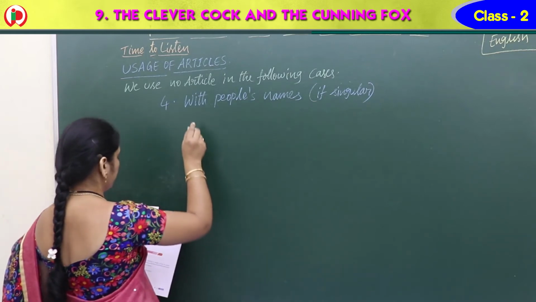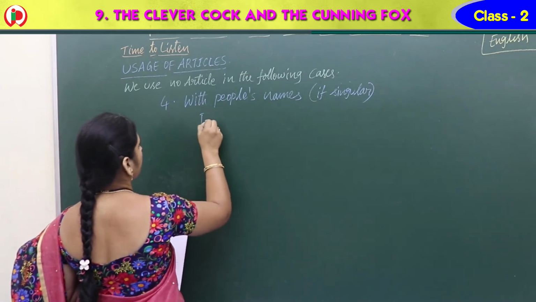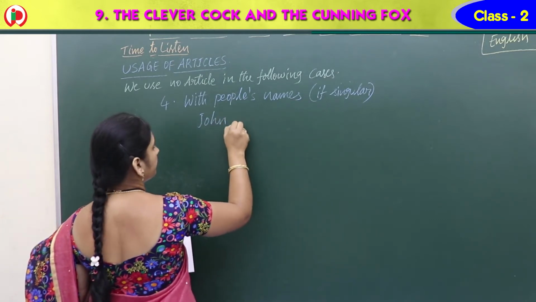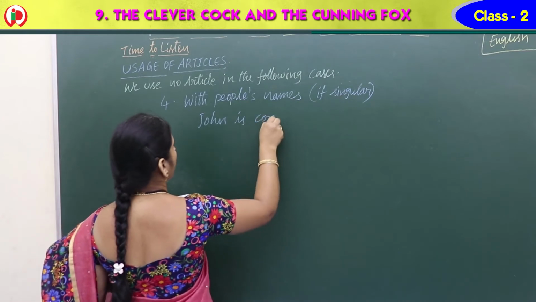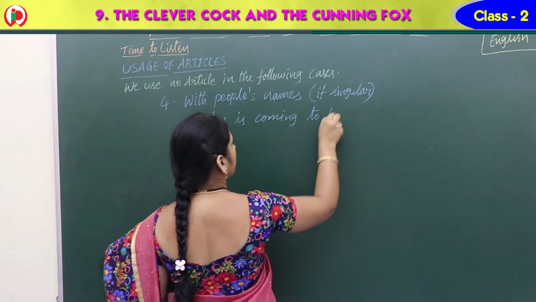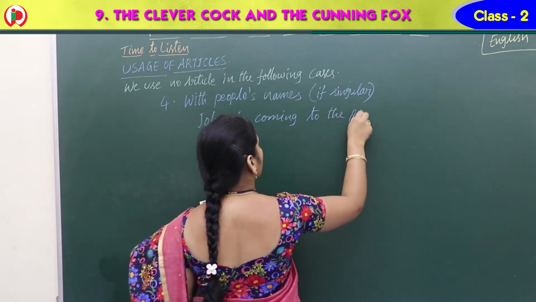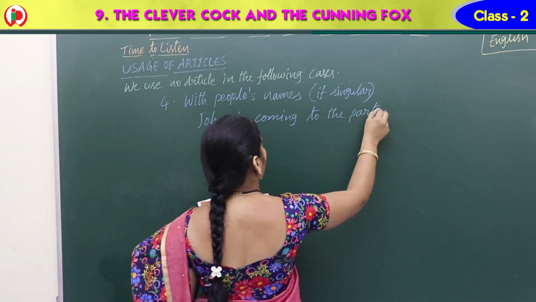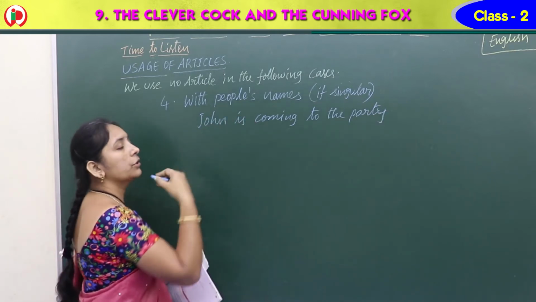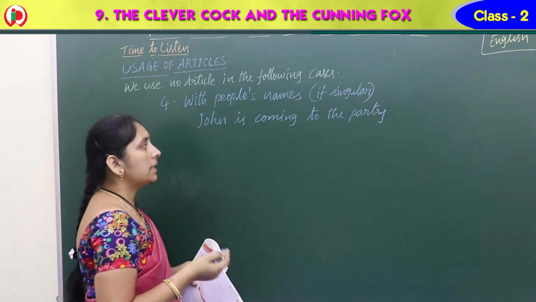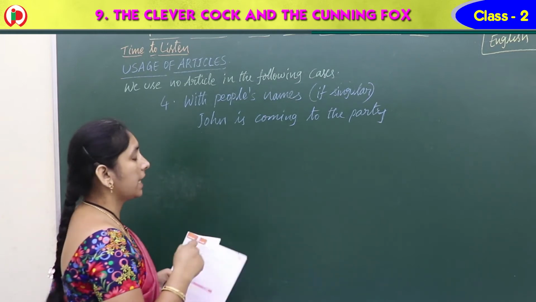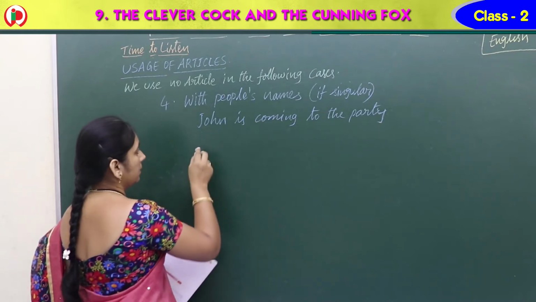Suppose, see here, John is coming to the party. Here, we don't know about that person, but John is coming to the party means maybe they know that one. That's why we cannot use any article.